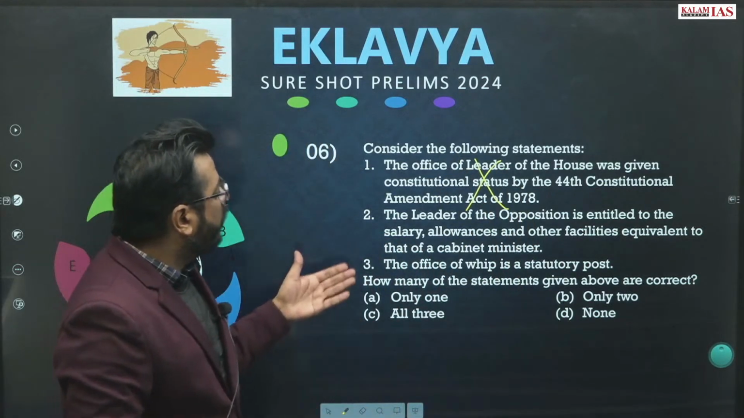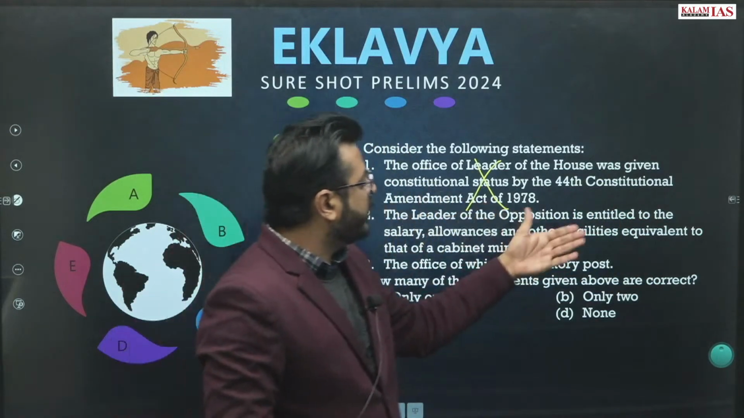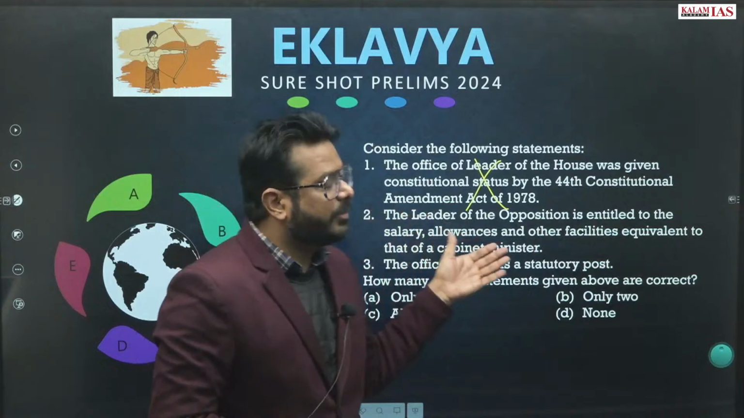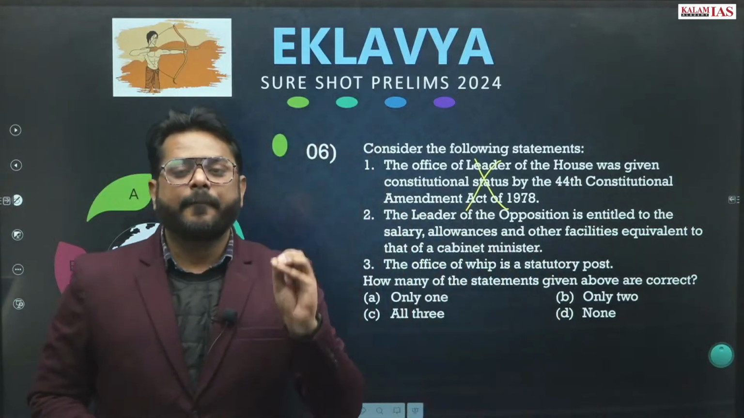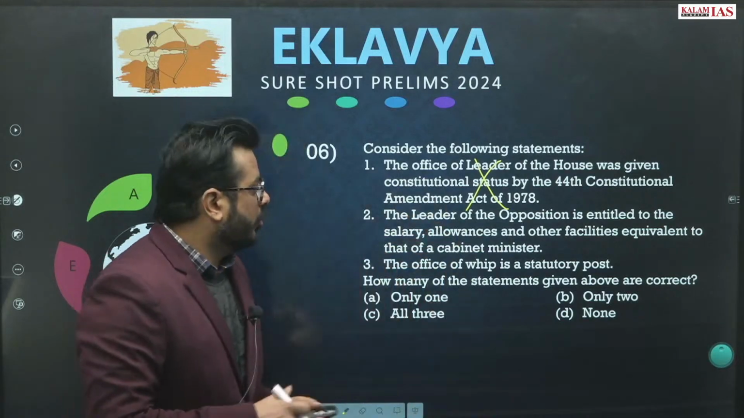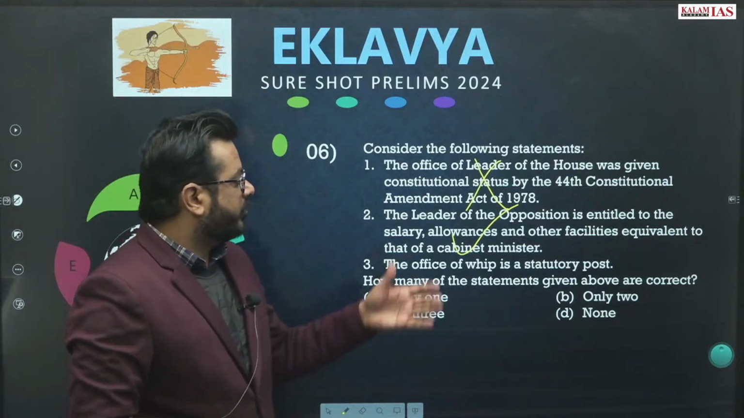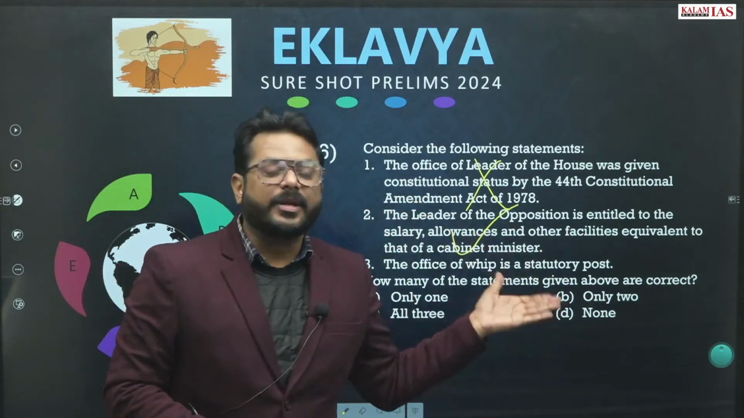The leader of opposition is entitled to the salary, allowances and other facilities equivalent to that of the cabinet minister. So this statement is correct. They have the equal rank as the cabinet ministers, right? So they get the salary, allowances and other things similar to the cabinet ministers.